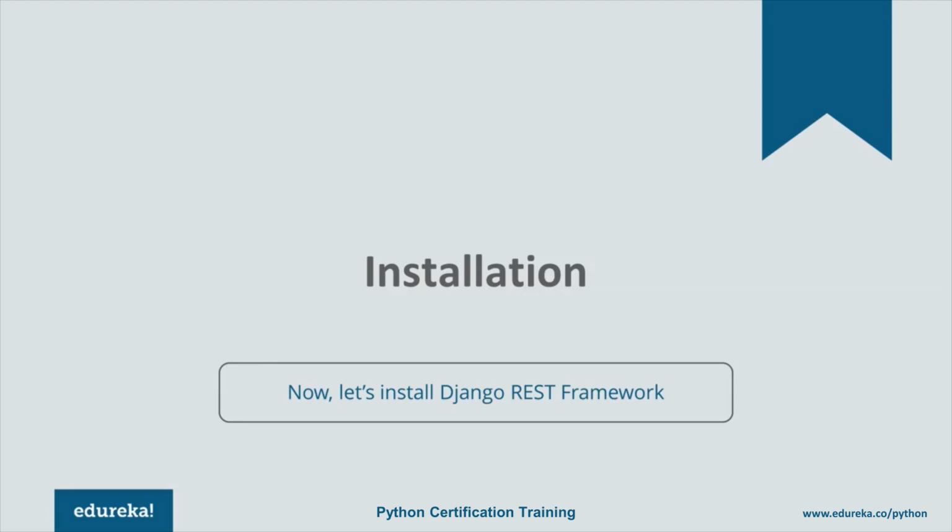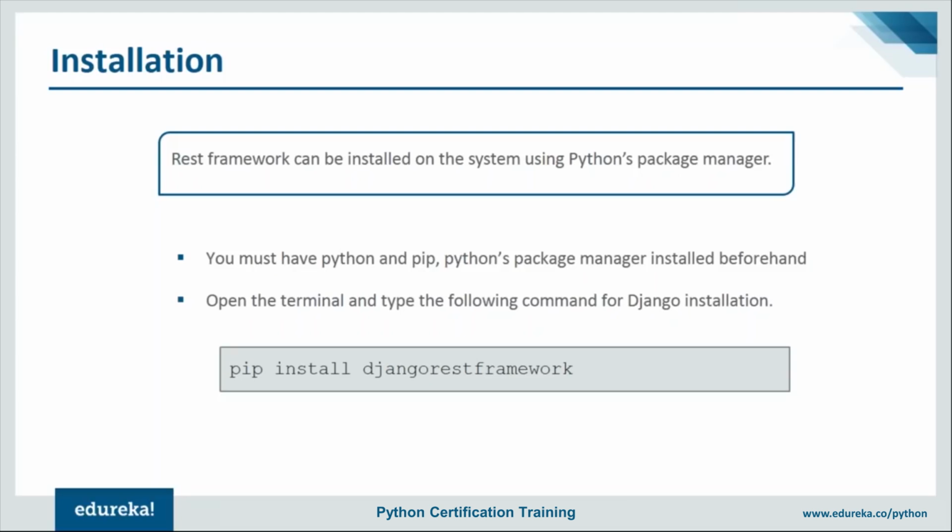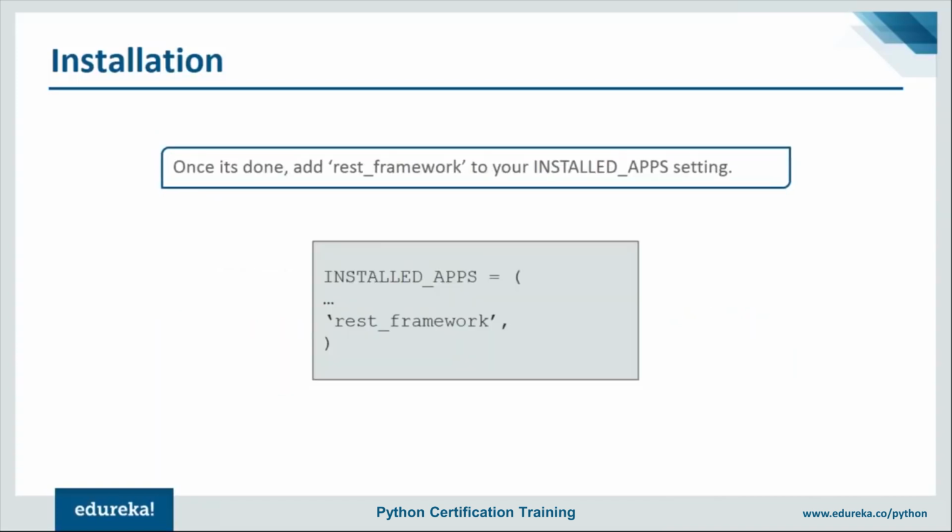For that, you first need to install the REST framework. Everything can be installed using the Python package manager. If you're using the command line, it is very easy to install as you just have to type pip install djangorestframework. Or if you're using PyCharm, you can directly install it by going to your settings, the same way you do it for other packages. Once your installation is done, you need to add this framework to your installed applications. So let me go back to my project and explain how practically it is done.